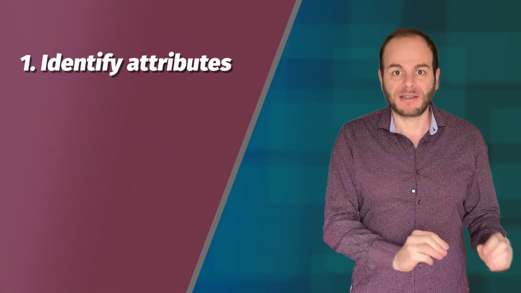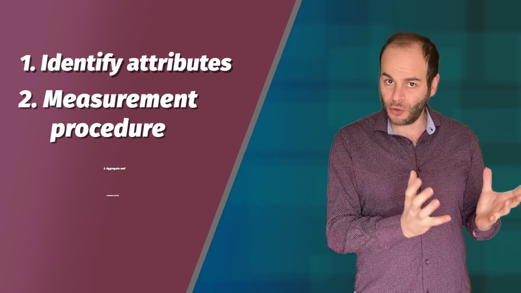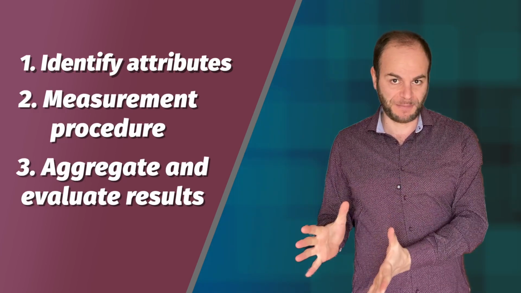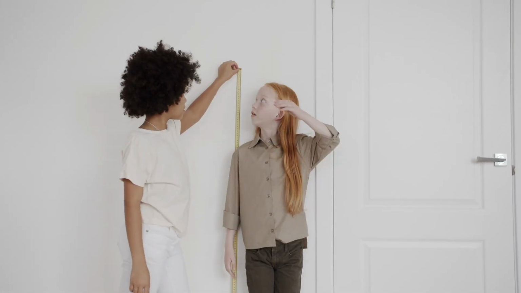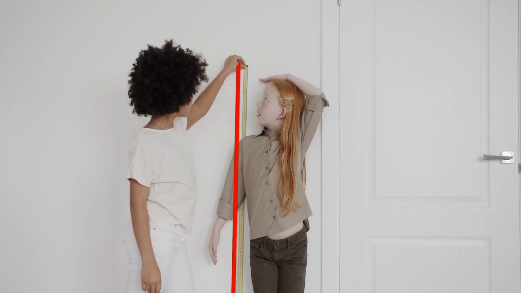Anyway, how can we create an index? Well, first of all, we have to identify some attribute of interest, then we have to establish a measurement procedure, and at the end we aggregate all the results in some meaningful way. Let's spend a few words about the measurement procedures. Although there are many methods, one popular approach is to fix a reference point and then to measure how far we stretch from there. For example, if we are measuring our height, we take our feet as a reference and then we measure how far our head stretches from there.